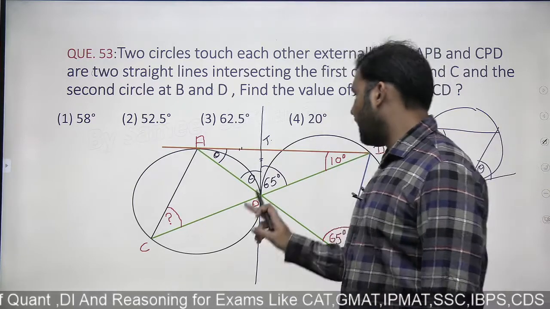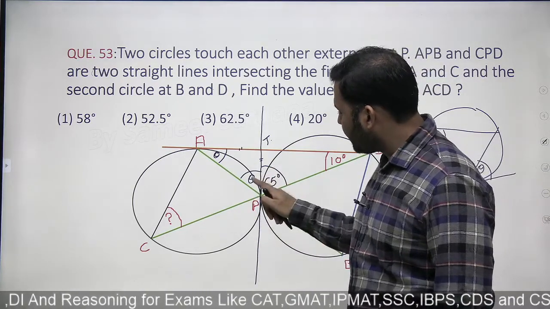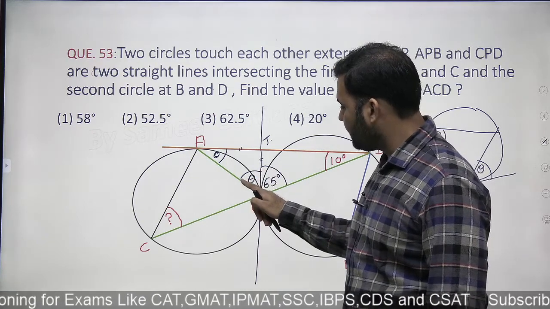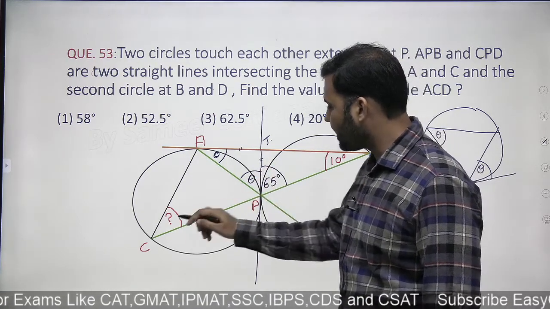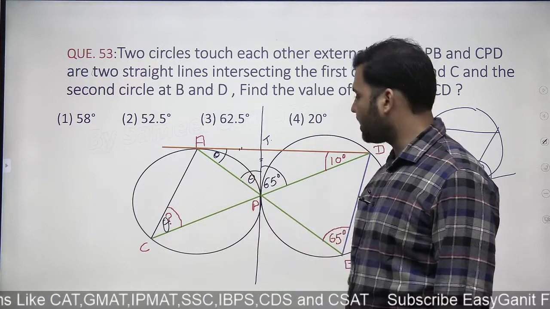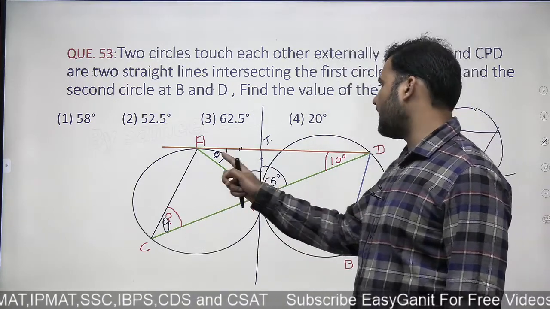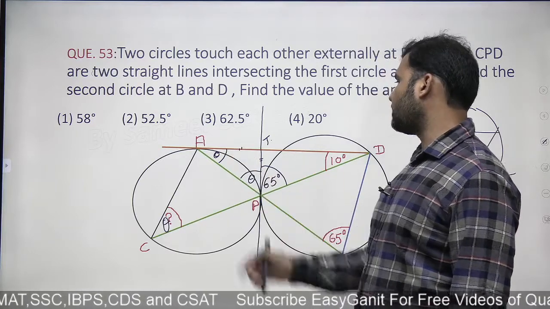Okay. Now, this angle theta is made between the chord, green chord, and this blue tangent. So this angle will also be theta. Again, alternate angle segment theorem. Now, if I find theta, I'll get my answer. And how can I find theta? I know that summation of these three angles is 180.